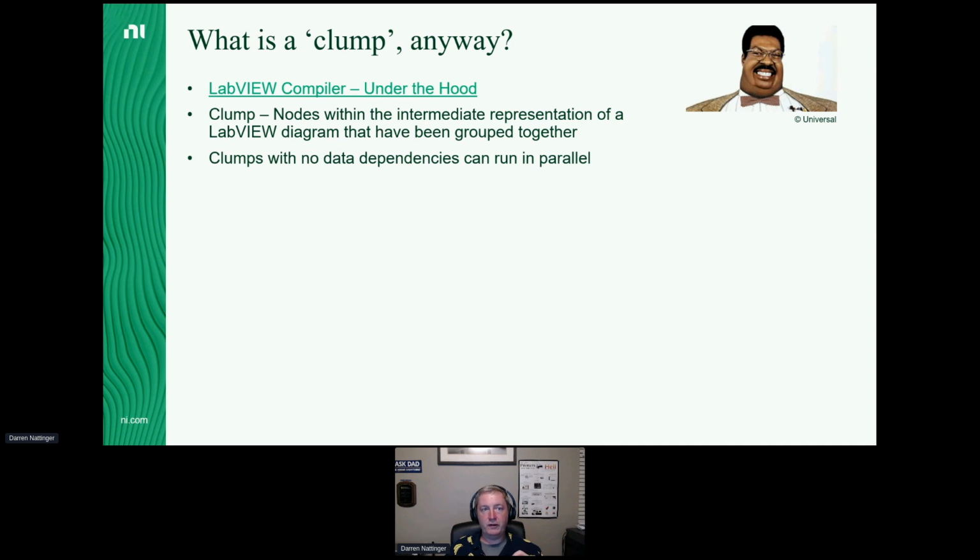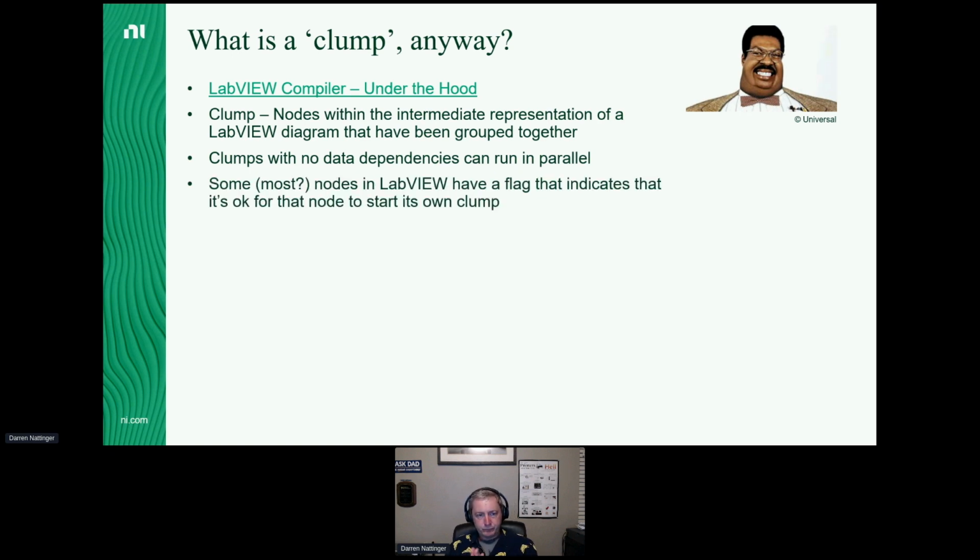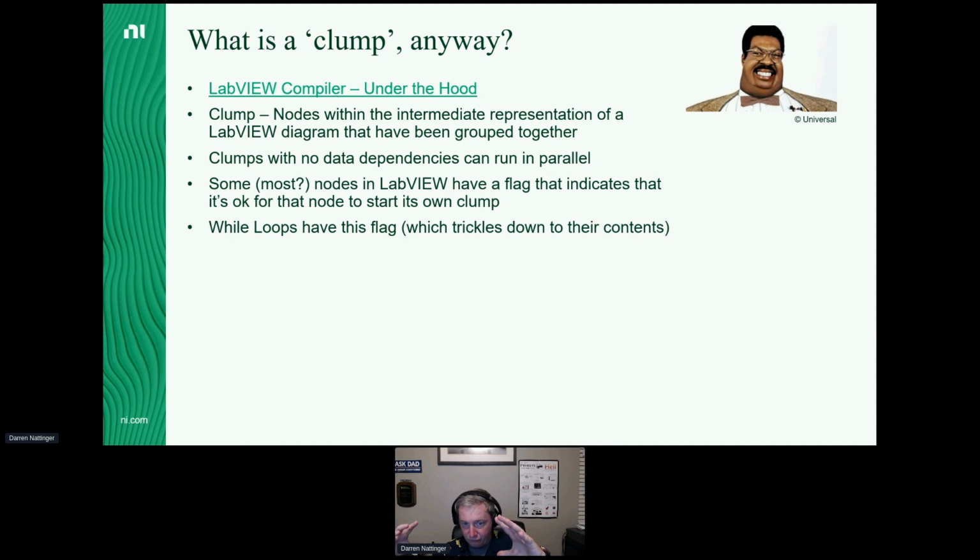So if the LabVIEW compiler can figure out, all right, this part of the block diagram can all run on its own, and this part can all run on its own, then these two could run in parallel. That's basically what clumping does. Now, it's my understanding that most nodes in LabVIEW have an internal flag that tells the compiler it's okay for this type of node to start its own clump, so it can be in a parallel executing part of a block diagram. For example, while loops have this flag, which by association is applied to all of their contents. So a while loop and all of its contents can be turned into a clump.